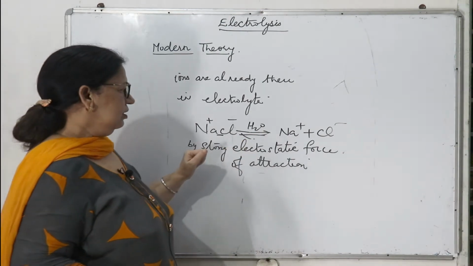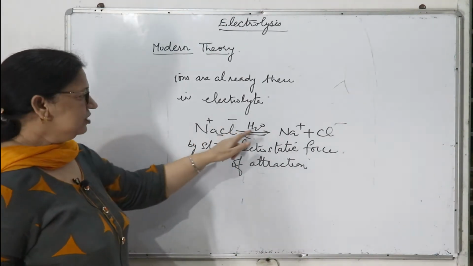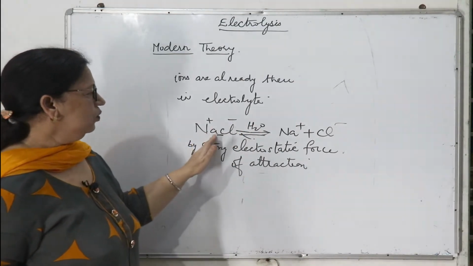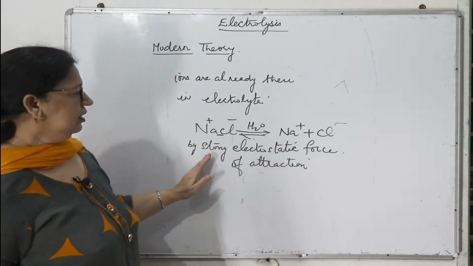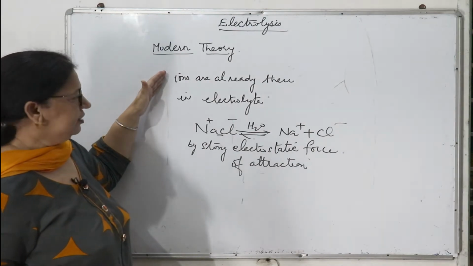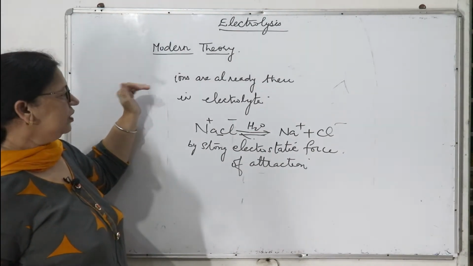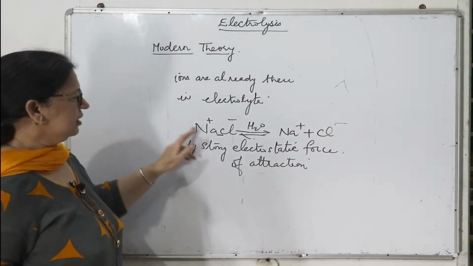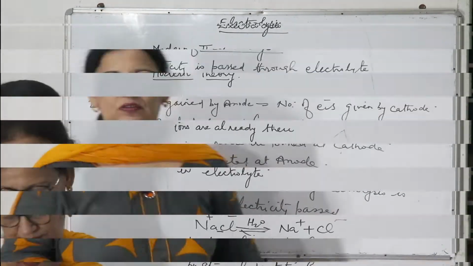So there is a pull from water, and water breaks this into positive and negative ions. That is why this electrolyte conducts electricity. Otherwise, modern theory is very right that ions are already there in the electrolyte, but these ions are held by electrostatic force of attraction.